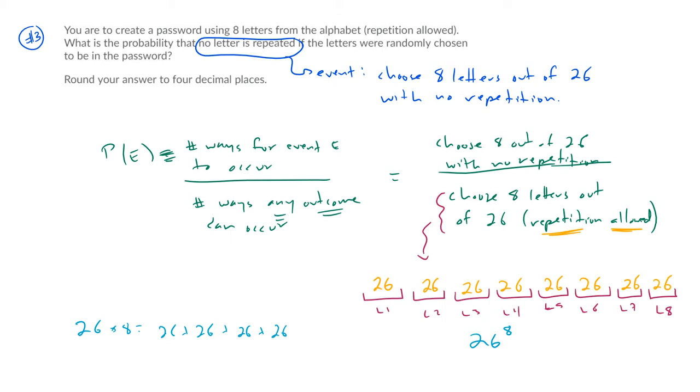You keep adding. So that's not what we want. We don't want 26 times 8. We want 26 times 26 times 26. When you multiply over and over again, that's an exponent. We shorten that by using exponents, okay? So that's my denominator. Now, what about my numerator?